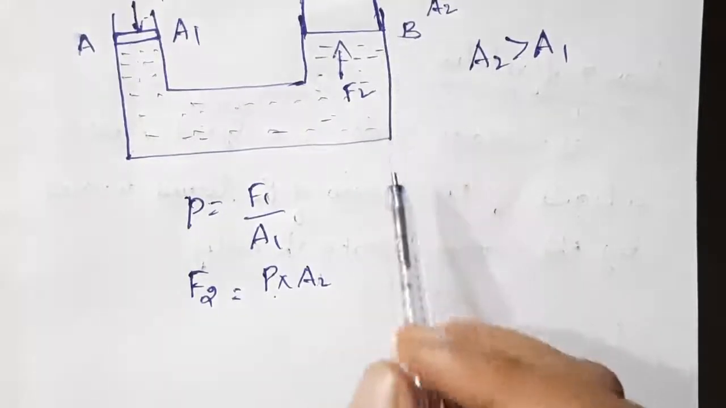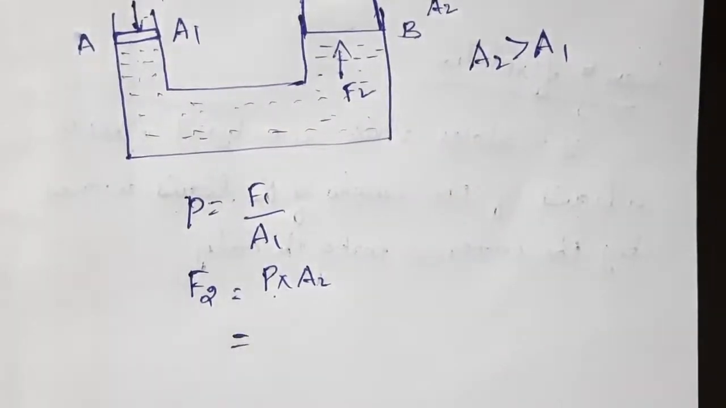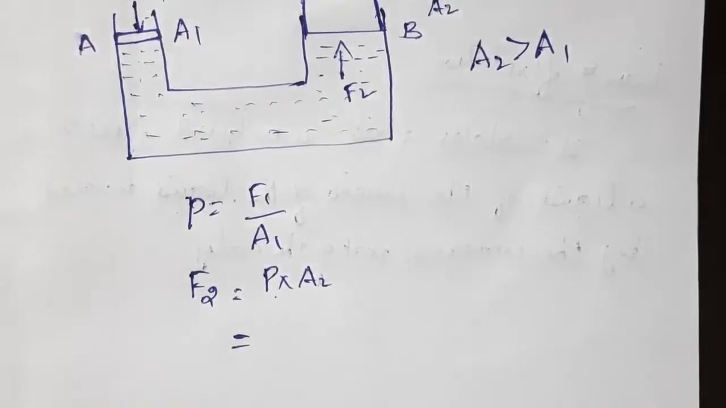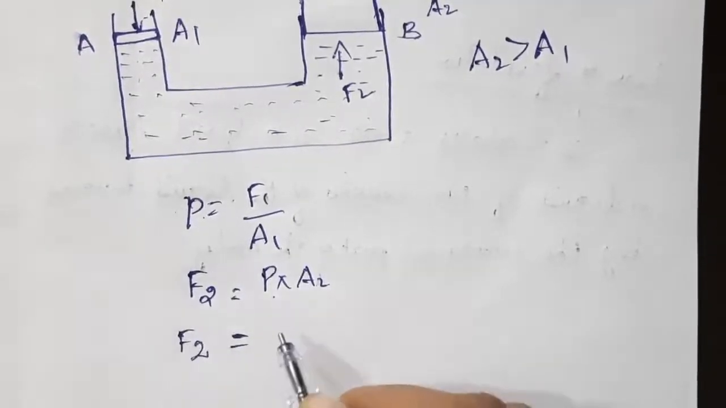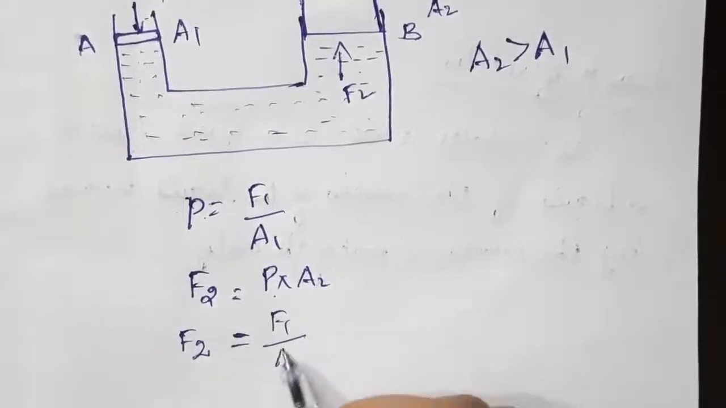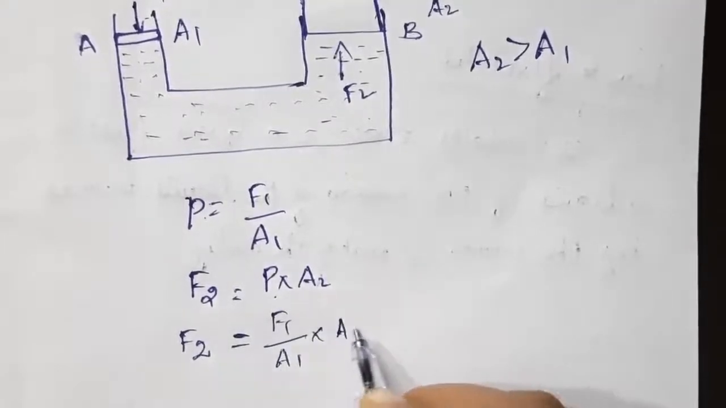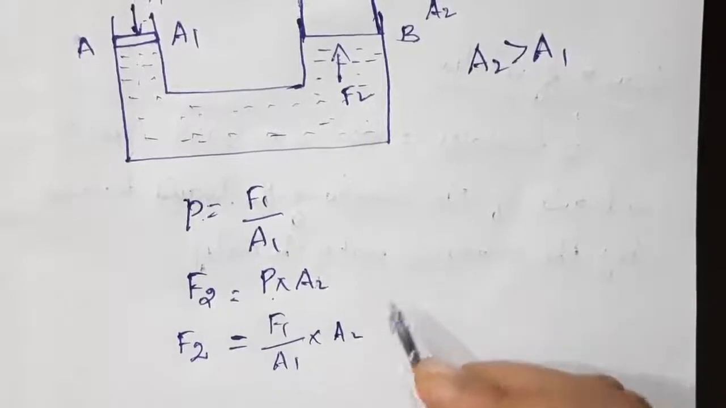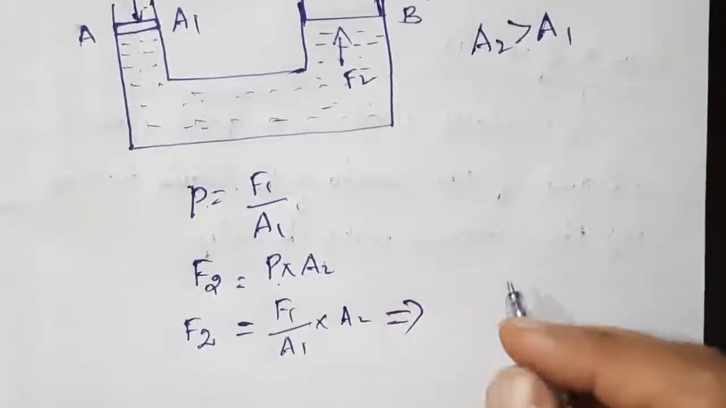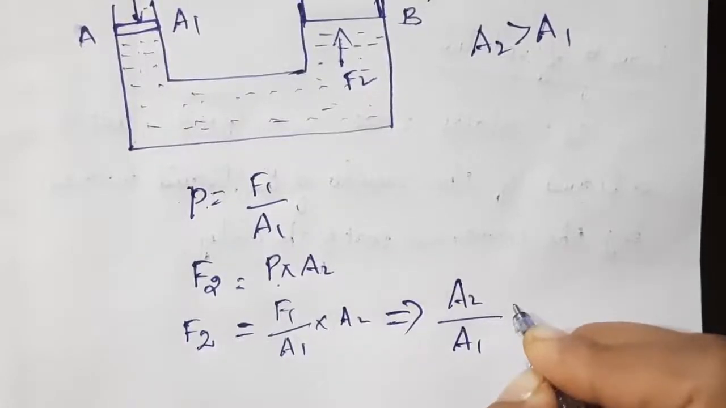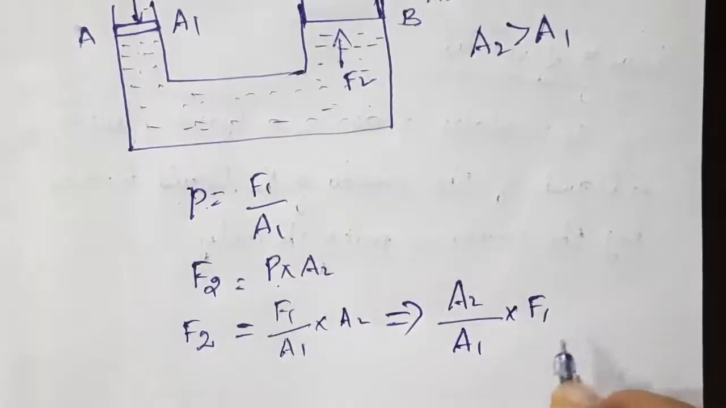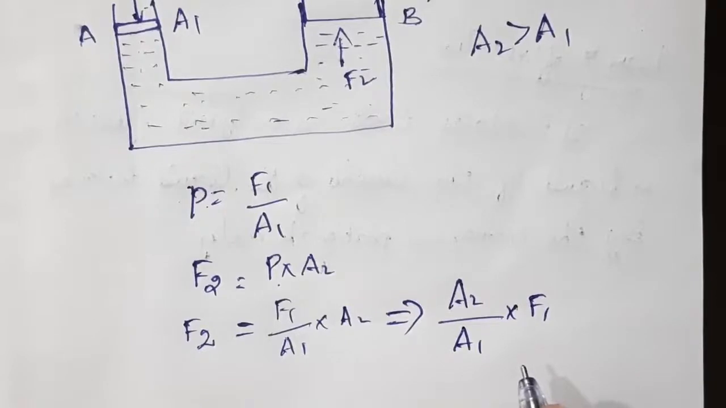Now, when you substitute the value of P in this equation, F2 is equal to F1 by A1 into A2. It can be written as F2 is equal to A2 by A1 into F1. Understand?